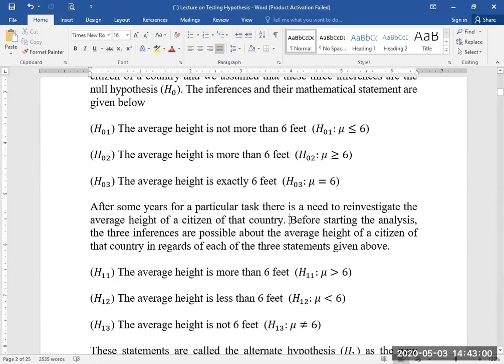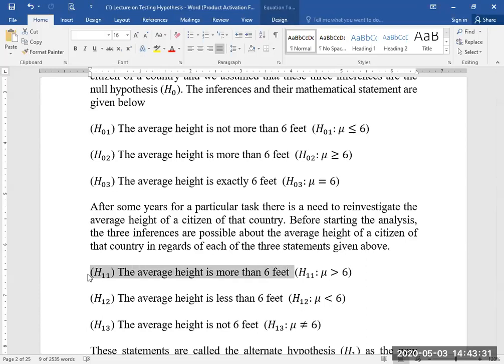Dear students, before starting the analysis, three inferences are possible about the average height of a citizen of that country with regard to each of the three statements given above. Statement number 1 was that the average height is not more than 6 feet. In the new study, it may be that the average height is more than 6 feet.